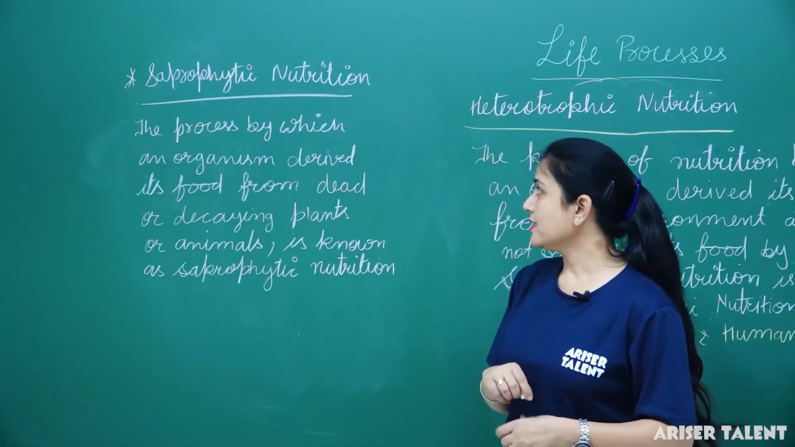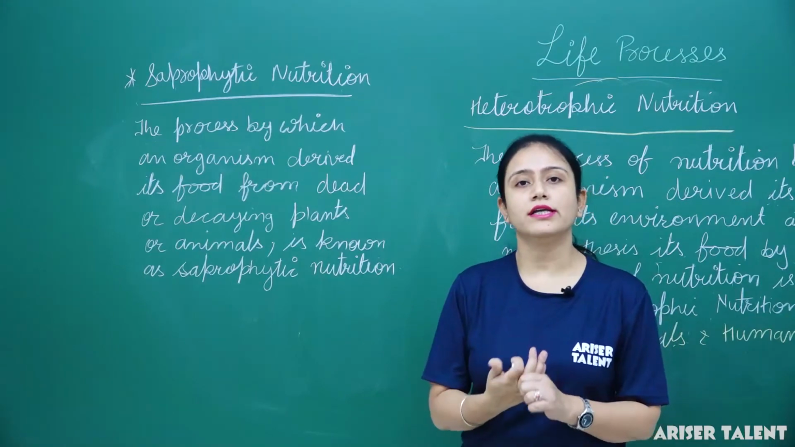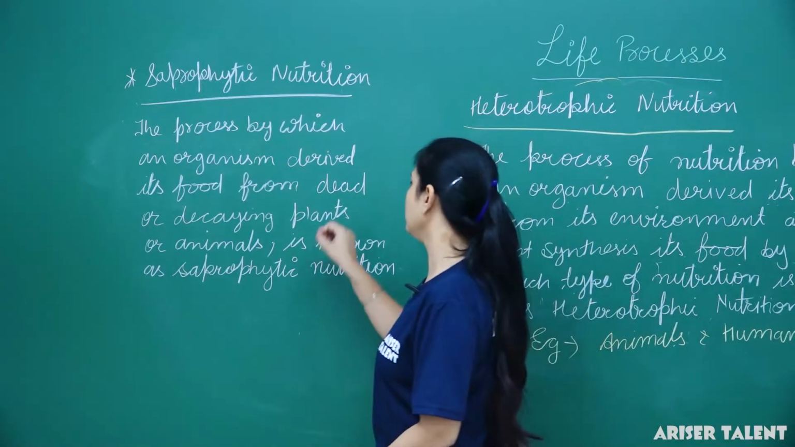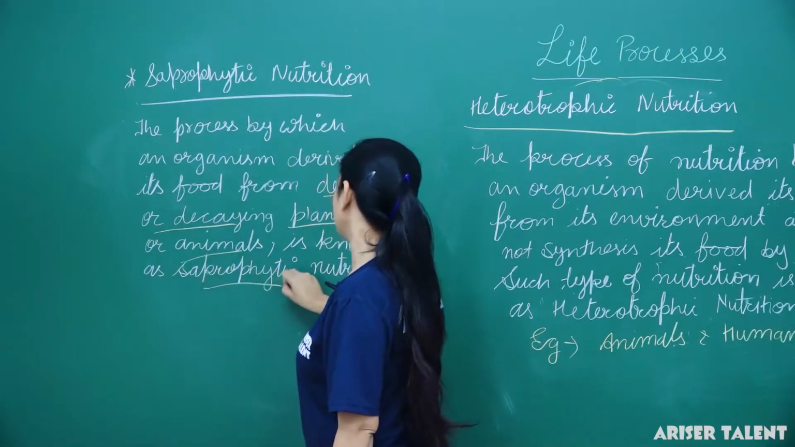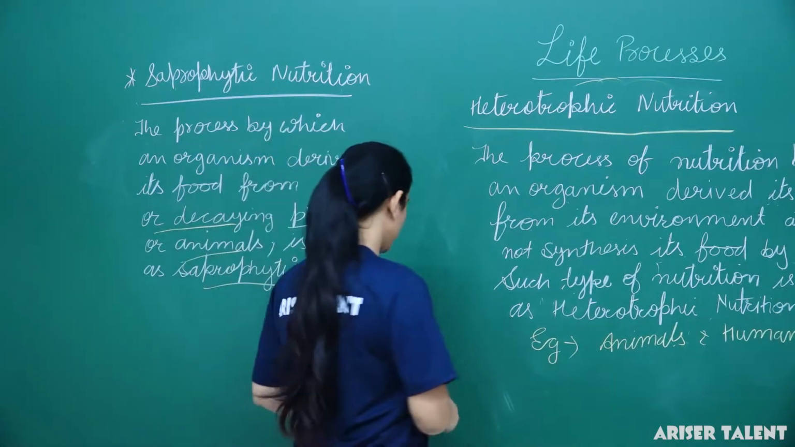So thus we can say sapro means rotten. So when an organism gets nutrients or food from dead or decaying plants or animals, that type of nutrition is known as what? Saprophytic nutrition. Now we will talk about parasitic nutrition.